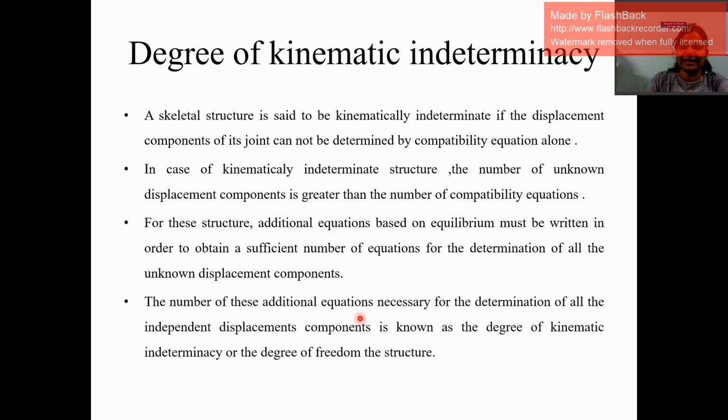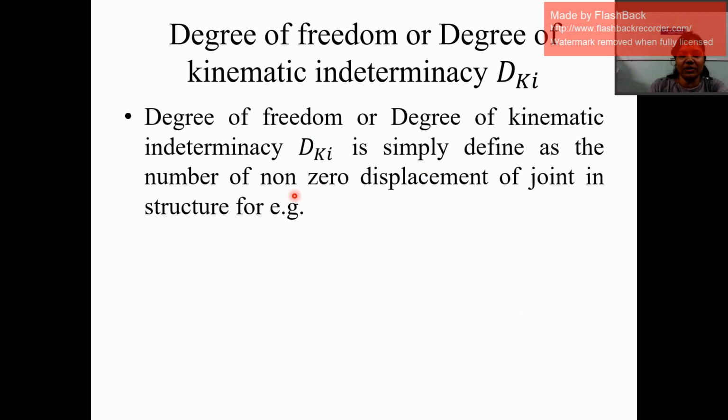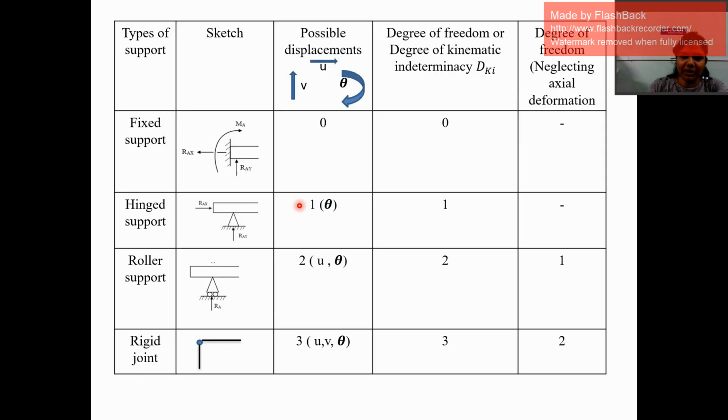So the number of these additional equations necessary for the determination of all the independent displacement components is known as the degree of kinematic indeterminacy or the degree of freedom of the structure. Simply, the degree of freedom or degree of kinematic indeterminacy is denoted by the term DKI. It means degree of freedom is defined as the number of non-zero displacements of the joints in the structure, simply.